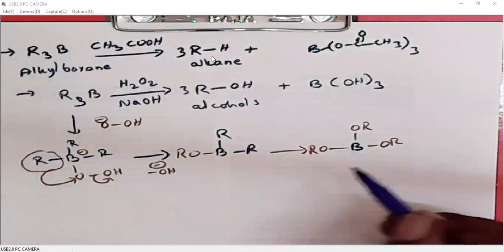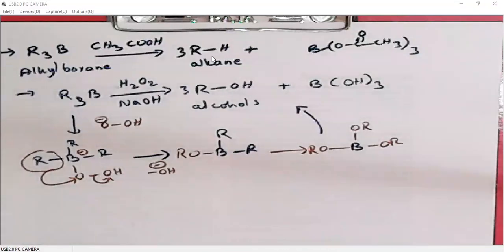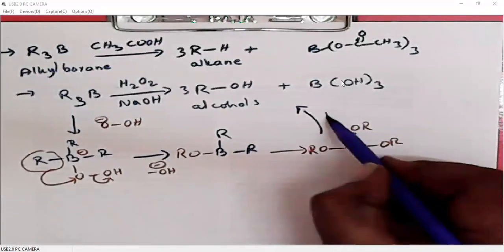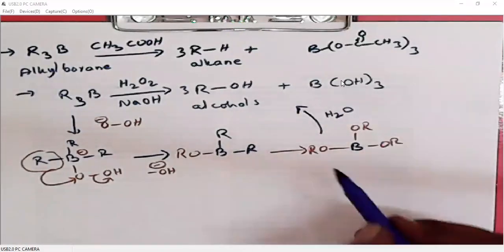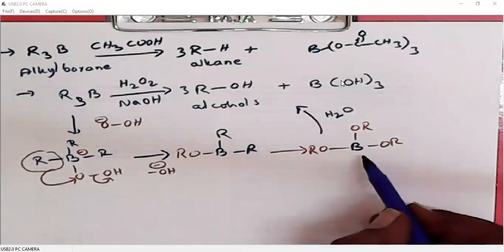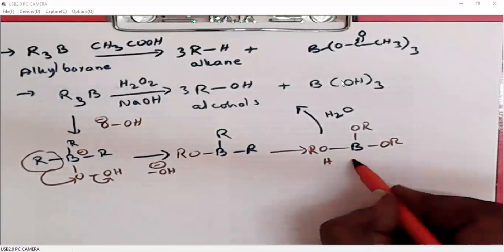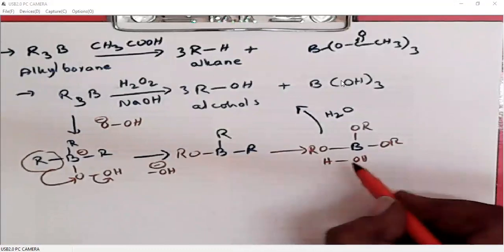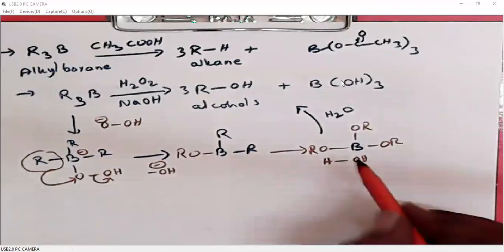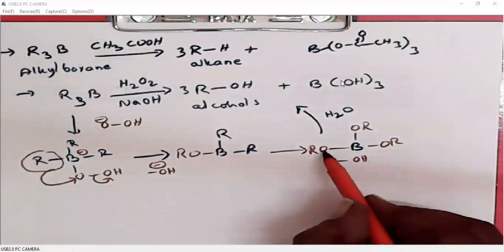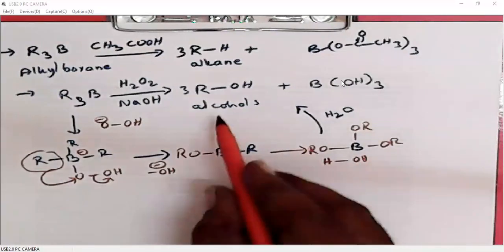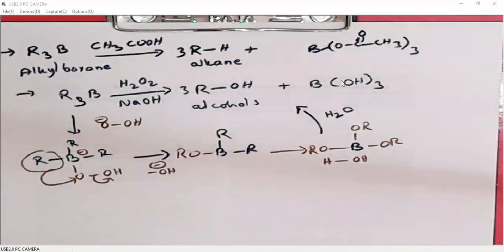So this borate ester, upon hydrolysis, that means when we add water, OH will add to boron and H will add to oxygen. So it generates alcohol and boric acid.